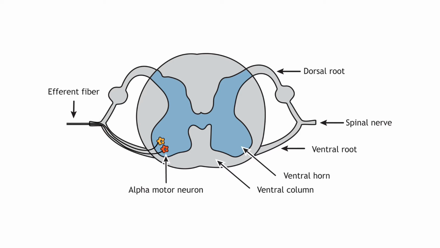Muscle fibers are innervated by alpha motor neurons. The cell bodies of the alpha motor neurons are located in the central nervous system in the ventral horn of the spinal cord. Their axons leave the spinal cord via the ventral roots and travel to the muscle via efferent peripheral spinal nerves.